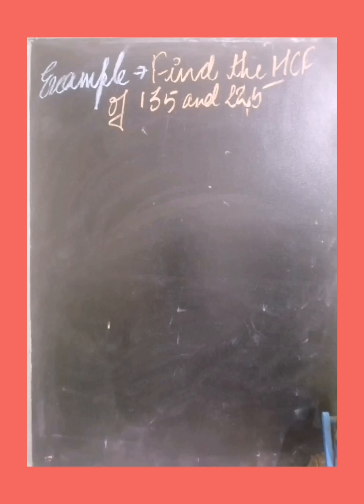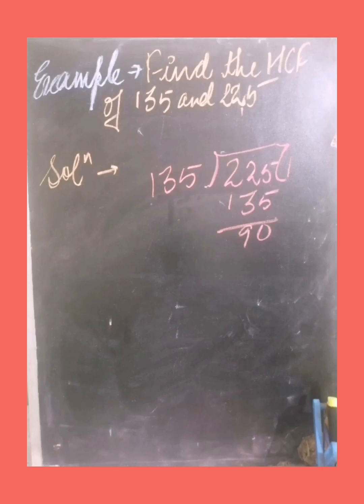From this example, find the HCF of 135 and 225, we will also learn the difference between the Euclid division lemma and algorithm. So let's start how we will solve this question. First of all, we will divide the bigger number by the smaller number. That is, I will divide 225 by 135. So 135 into 1 is 135. When I subtract 135 from 225, I get 90. So it is a simple division. This is our first step.